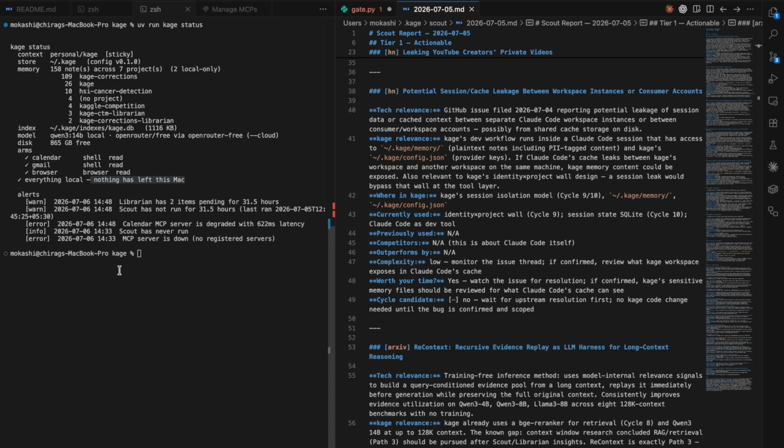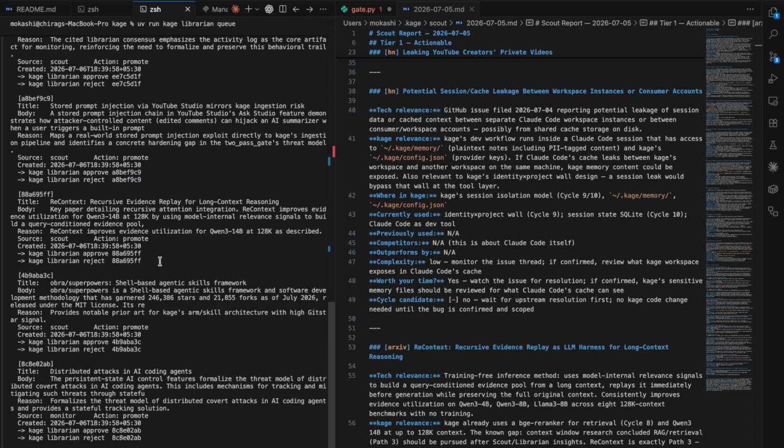Now let me show you what's in the librarian queue. Scout's output doesn't go straight into memory. That's the librarian's job. Librarian is deliberate. Every scout find lands in a staging queue first. Librarian is an ADK LlmAgent with 10 tools. When it runs, it checks for duplicates against existing memory using FTS5 full-text search, runs each item through the privacy gate, and surfaces it here for my approval.